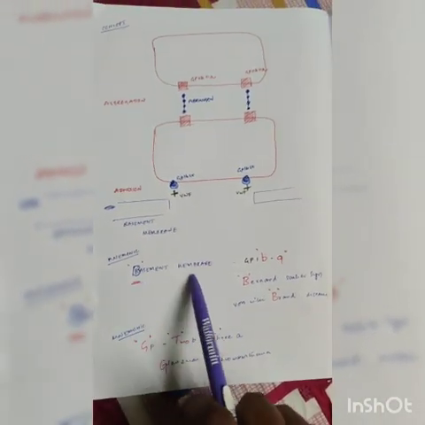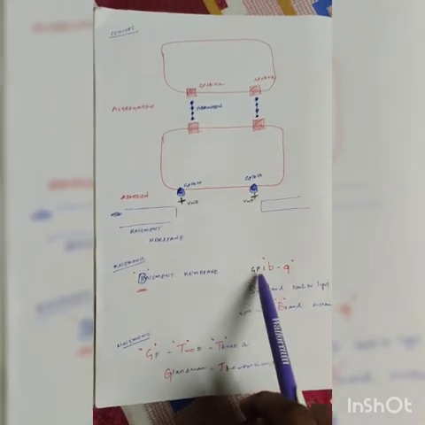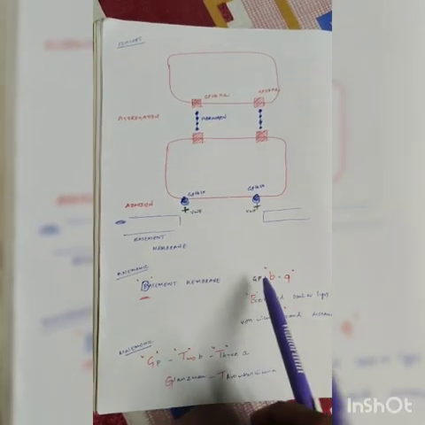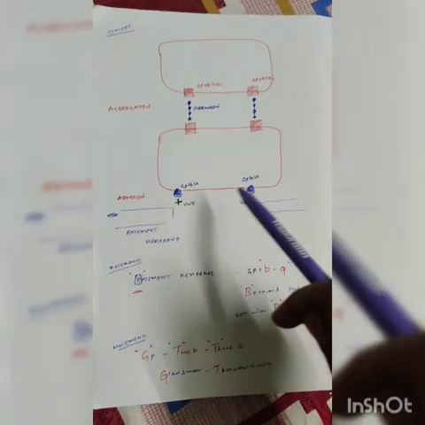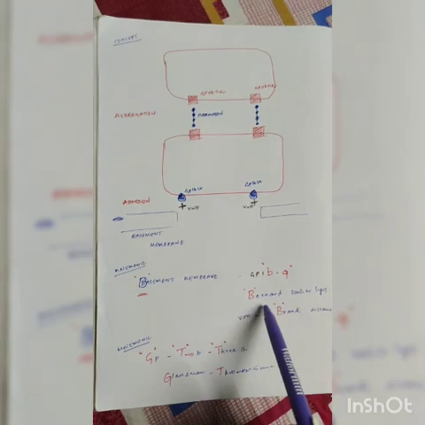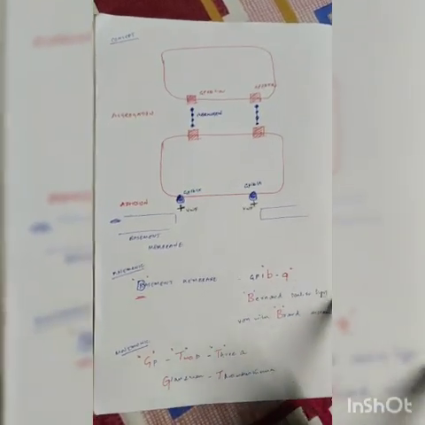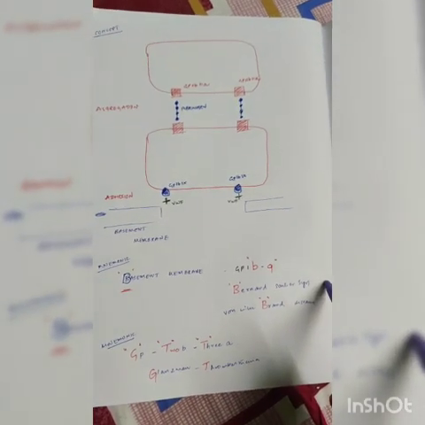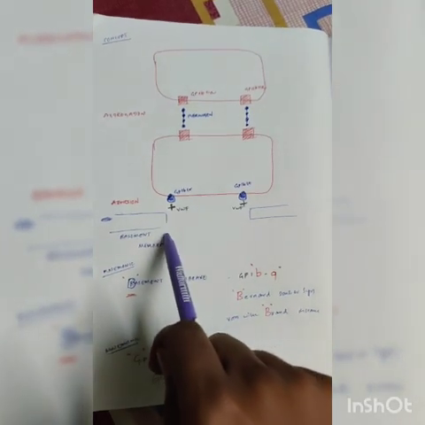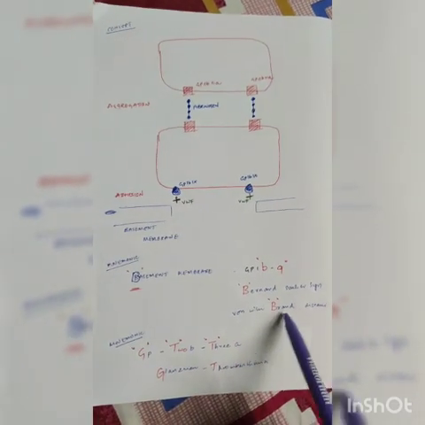B for basement membrane, B for GP1b9. If you reverse the 9, you will get B definitely. And GP1b9 attaches at the basement membrane here. This is Bernard-Soulier syndrome. If you lack GP1b9, you'll get Bernard-Soulier syndrome. And again, von Willebrand factor is at the base of the platelet, in the basement membrane. If you lack von Willebrand factor, that is von Willebrand disease.